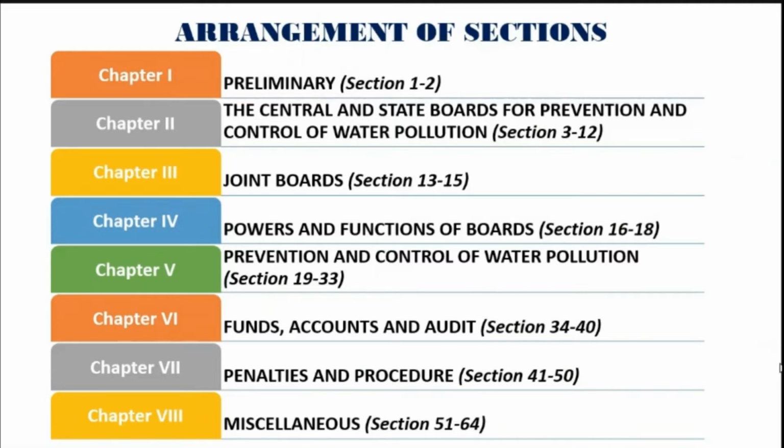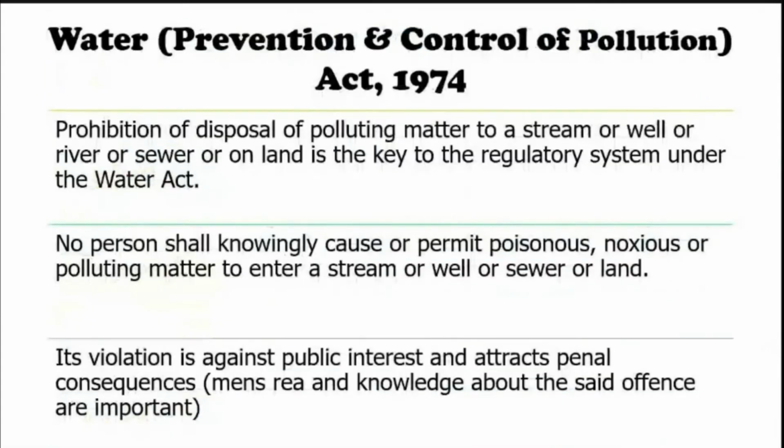And the penalties and the procedures have been framed in chapter 7, under sections 41 to 50. And miscellaneous other activities have been discussed in chapter 8 under sections 51 to 64. So these were the arrangements of the sections under the Water Pollution Control Act 1974.